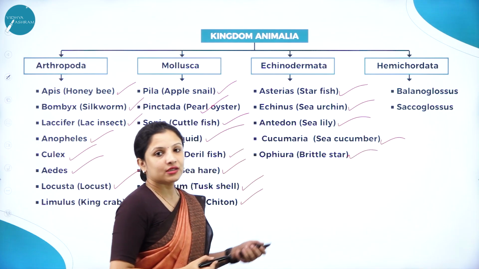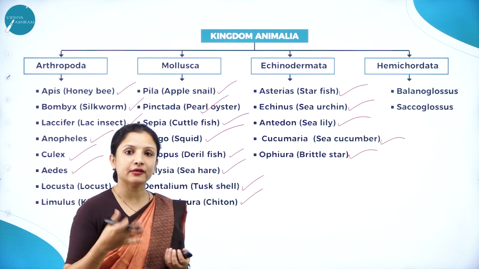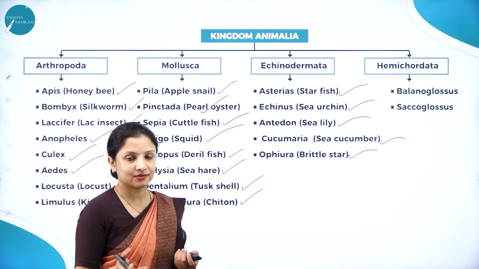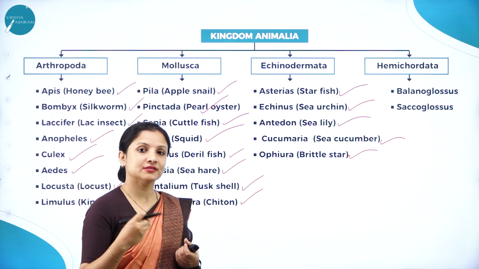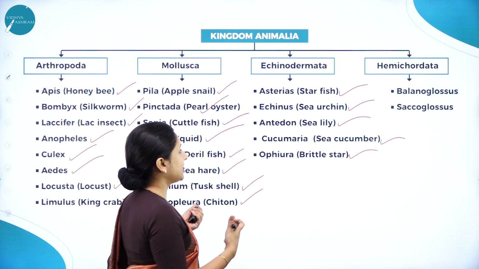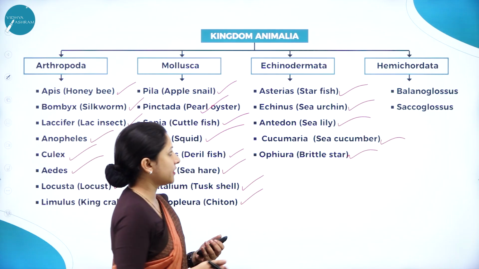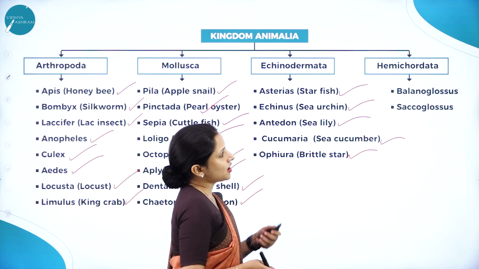So these local names, or common names, are also important, because based on that also MCQs can be asked. Sea pen, what is it? What is another name for sea pen? Or scientifically what brittle star is called? Scientifically what starfish is called? Like that also MCQs can be framed. So that is why. Next, Hemichordata.